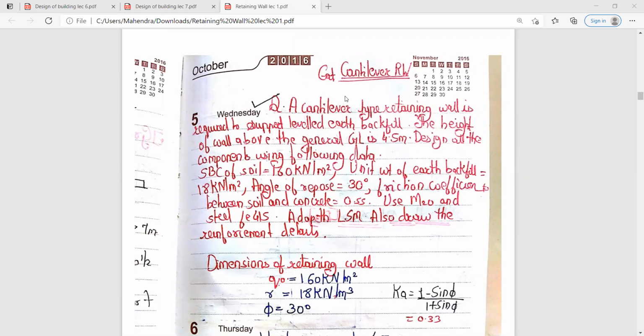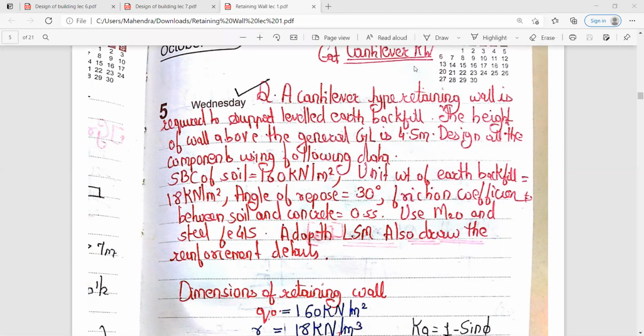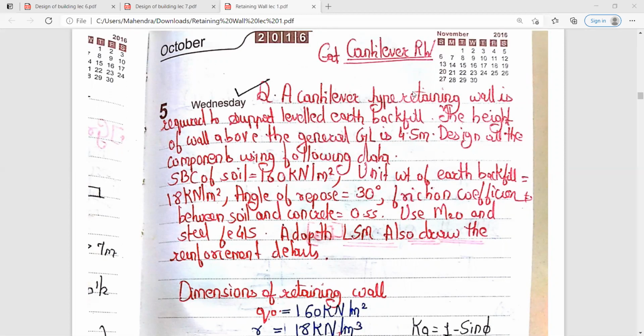A cantilever type retaining wall is required to support a level earth backfill. The height of the wall above the general ground level is 4.5 meter, and design all the components using the following data. The SBC of the soil is 160 kilonewton per meter square. Unit weight of earth backfill is 18 kilonewton per meter cube. Angle of repose is 30 degree. Friction coefficient between the soil and the concrete is 0.55. You have to use M20 and Fe415 grade.